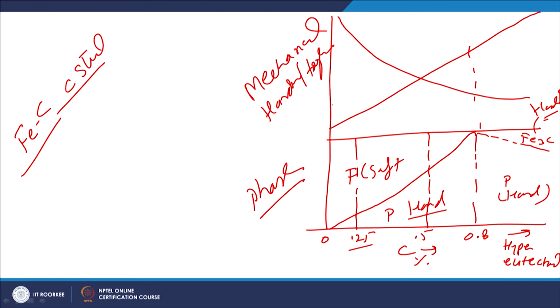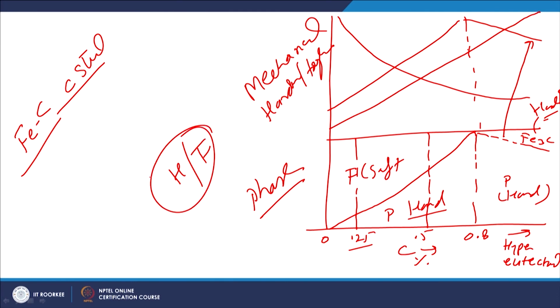As far as the strength is concerned, it increases continuously up to the eutectoid point, thereafter it starts decreasing, and this is attributed to the presence of iron carbide above 0.8% carbon. Since hardness and toughness are the two important properties which will govern the various wear mechanisms and the rate of material removal.